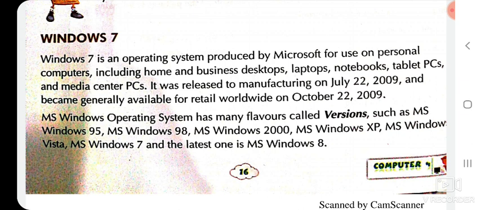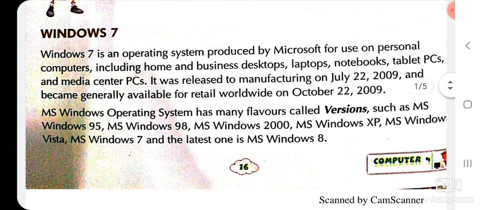MS Windows operating system has many flavors called versions. Here flavor means versions such as MS Windows 95, MS Windows 98, MS Windows 2000, MS Windows XP, MS Windows Vista, MS Windows 7 and the latest MS Windows is 8. Which one is the latest? MS Windows 8.